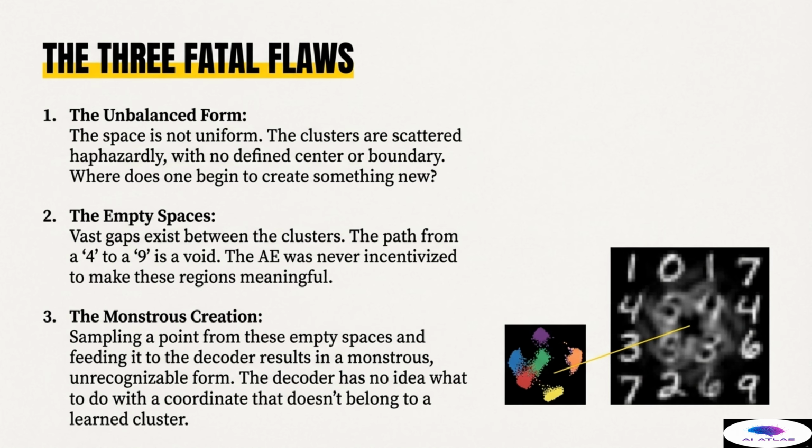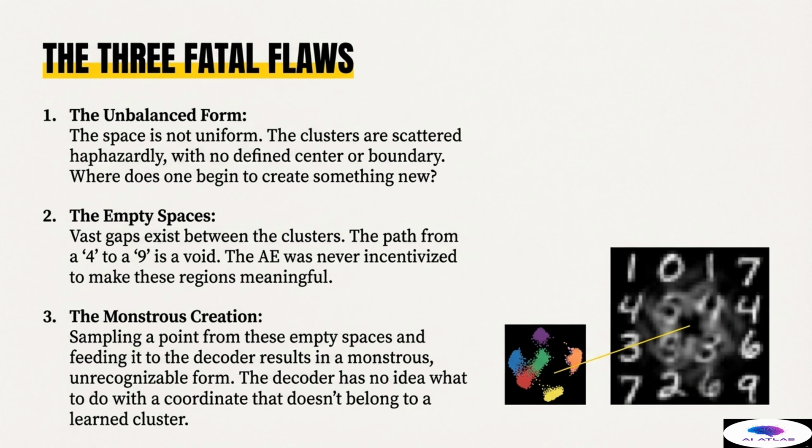The second flaw is the empty spaces. Vast, unlearned gaps exist between the clusters. The path between the island of 4s and the island of 9s is a sheer void, a region where the decoder has learned nothing. The autoencoder was never given any reason to make these intermediate regions meaningful because the training data never mapped to those spots.